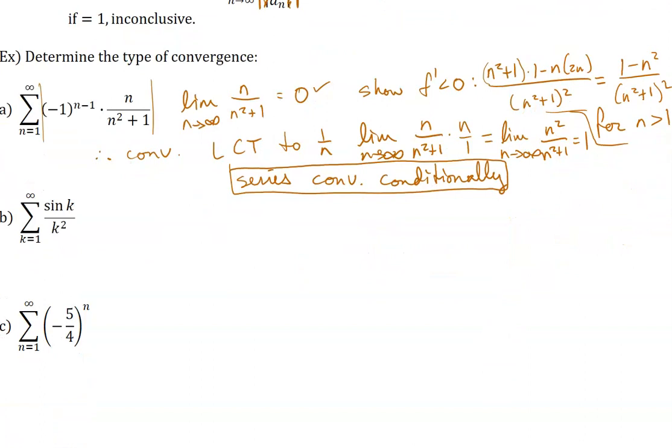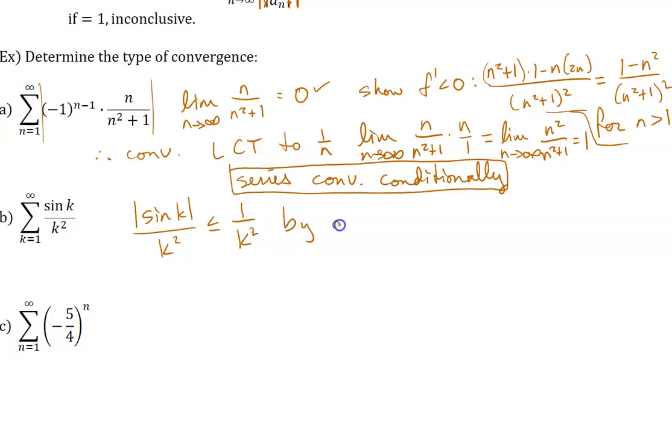Because of sine's limitations, we can say that the absolute value of sine k over k squared has to be less than or equal to 1 over k squared. Again, because sine has to be between negative 1 and positive 1, this is limited by 1. So I know that this is true, meaning that I could use the direct comparison test.